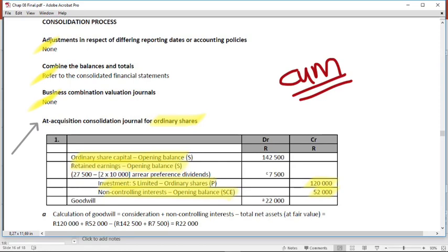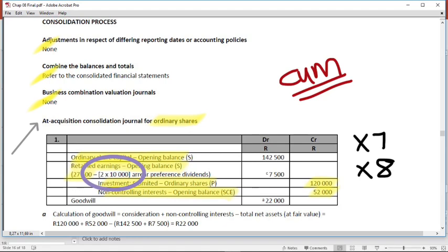Then they are also entitled to their dividends in arrears as a portion of the net assets of ACE. So in this example, we said at acquisition date, the X7 and X8 preference dividends was in arrears. So of that 27,500 at acquisition date, there's 2 years annual fixed dividend that's not attributable to your ordinary shares. It's attributable to your preference shares.